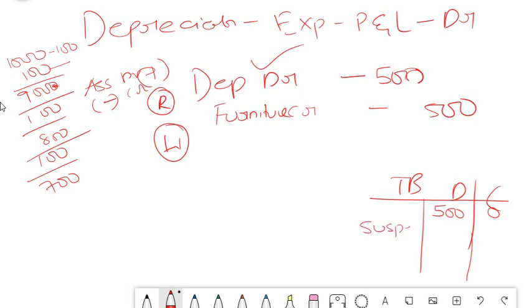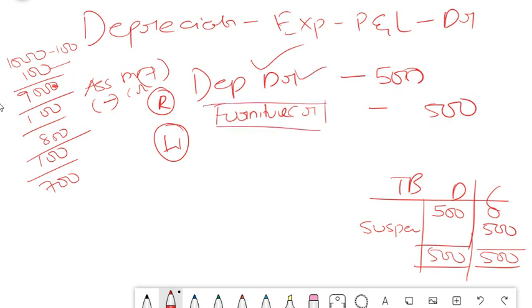Immediately to tally, you will put suspense account 500 on the credit side, isn't it? Then only both debit and credit will match. Now after you identified the fact that furniture credit was not posted, what is the entry that you should pass? Immediately you should pass it to furniture account, isn't it? So this entry was not posted. Only this was posted. This was not posted at all. So now we have to take help of this suspense account and we have to post this entry.